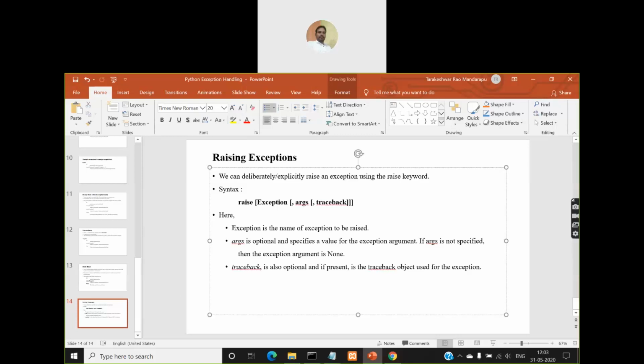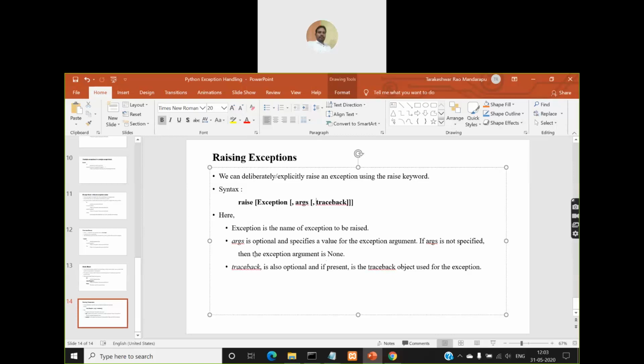And exception is the name of the exception to be raised. So look here, you are able to find args, and then another one called traceback. Args is optional and specifies a value for the exception argument. If args is not specified, then the exception argument is none. So this is optional. You need not give it, right? This traceback is also optional.